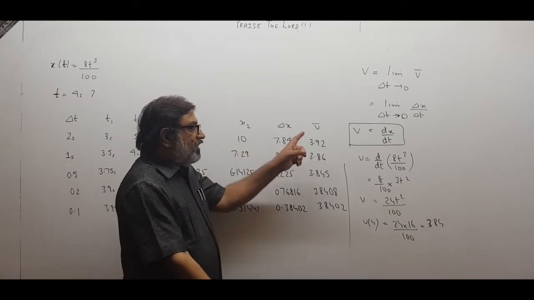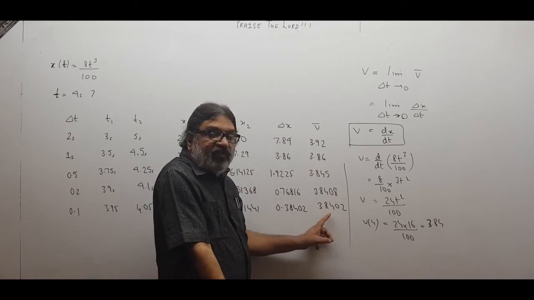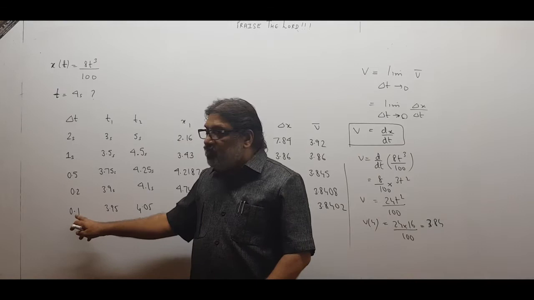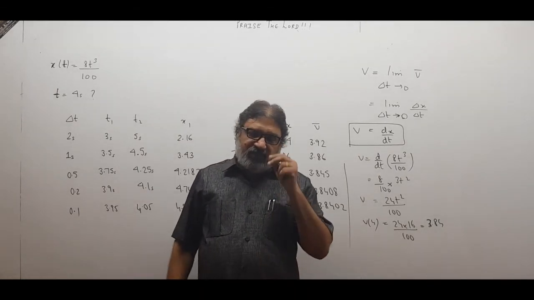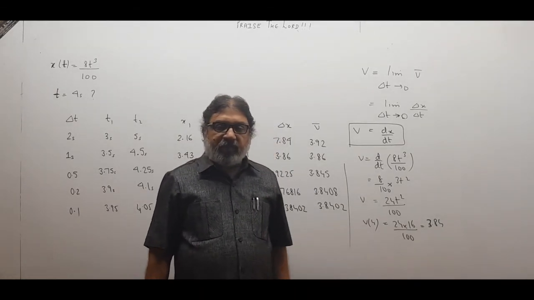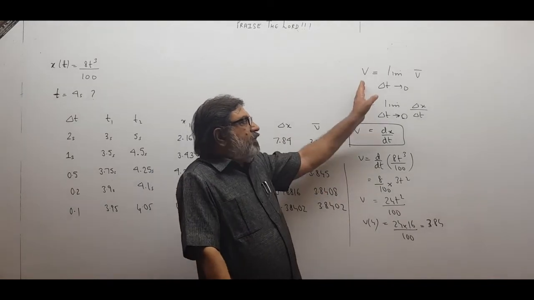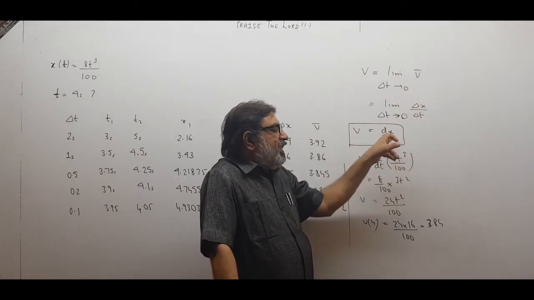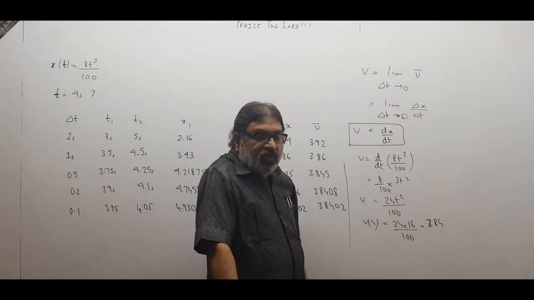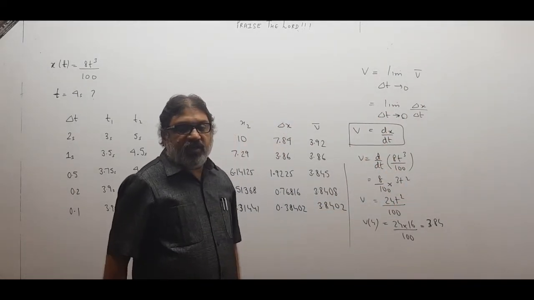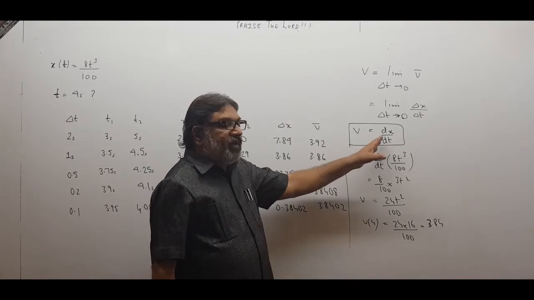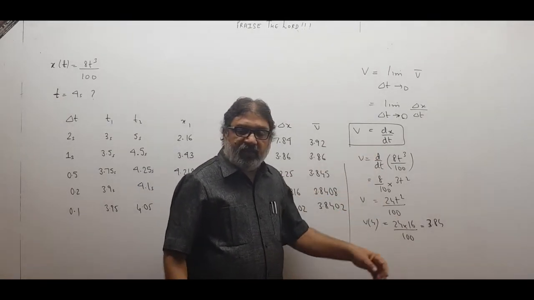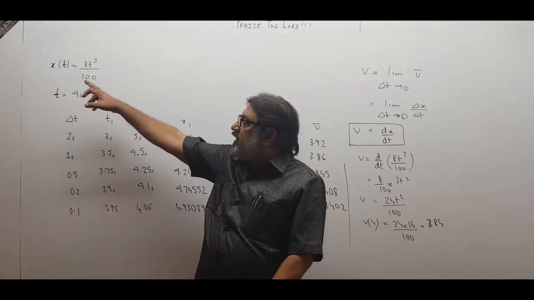The average velocity becomes instantaneous velocity when limit delta t approaches 0. Delta t has become very small, 0.1, and we can still reduce it further. So v will be the limit, delta t approaching 0, of v bar, which is the limit of delta x upon delta t, like this. So if you want to find instantaneous velocity, you have to get it by dx upon dt. You will get a formula connecting velocity and time, just like connecting position and time.